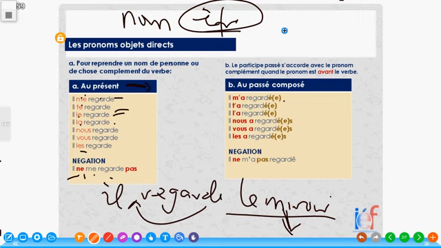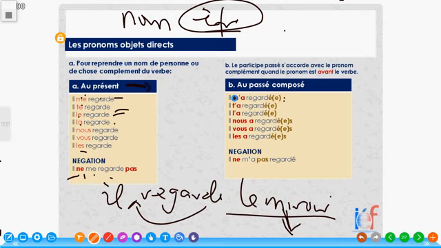But in passé composé, when the COD is placed before the verb, which is before the auxiliary verb that constructs passé composé, avoir only, it accords in gender and number. For instance, we have il m'a regardé. If you look at this E here, we have another E in brackets, which states that this me here could probably be a feminine object or a person.